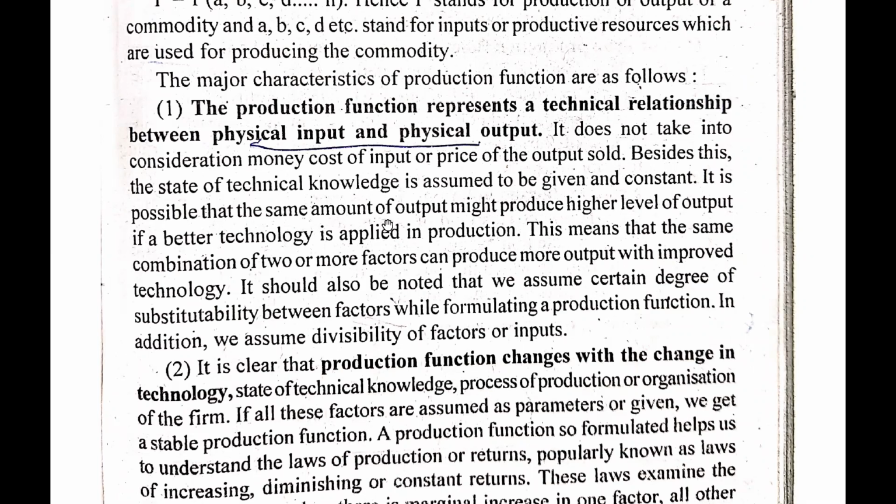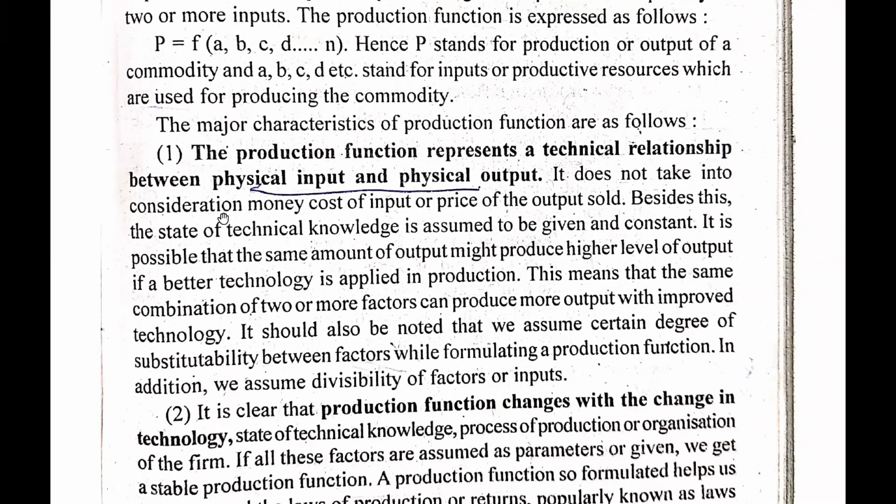It is possible that the same amount of input might produce a higher level of output if a better technology is employed in production. This means that the same combination of two or more factors can produce more output with improved technology. It should also be noted that we assume a certain degree of substitutability between factors while formulating a production function. In addition, we assume divisibility of factors or inputs. So, guys, here we can clearly understand that production function is highly related with physical input and physical output, and with the combination of the resources.